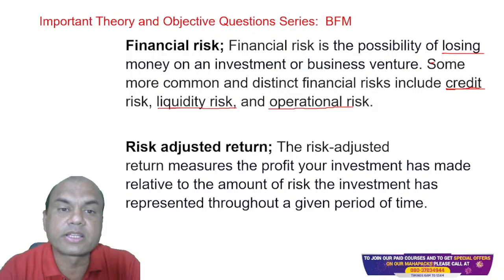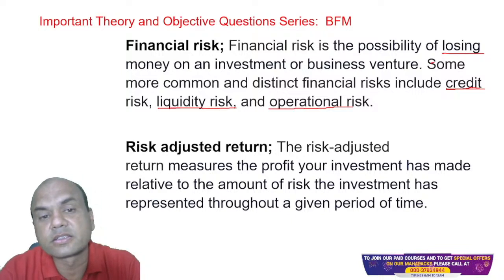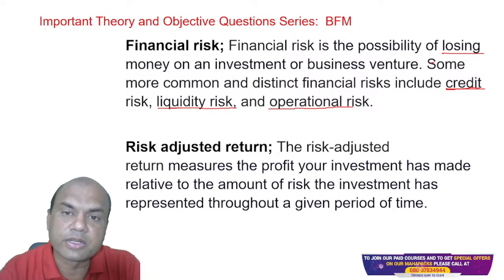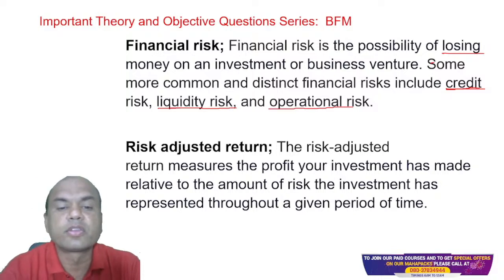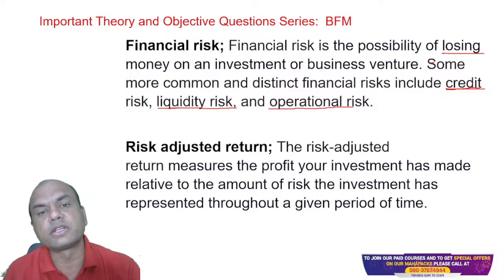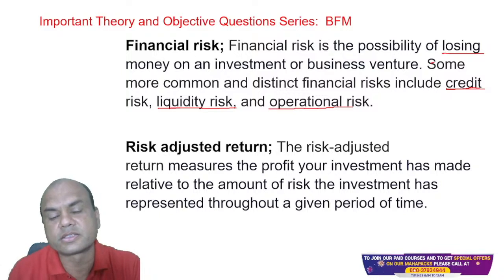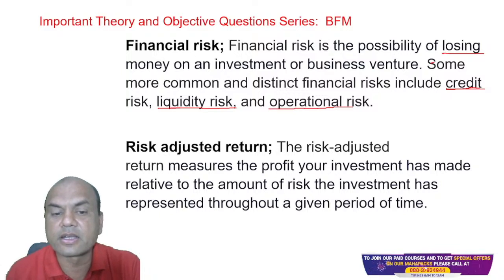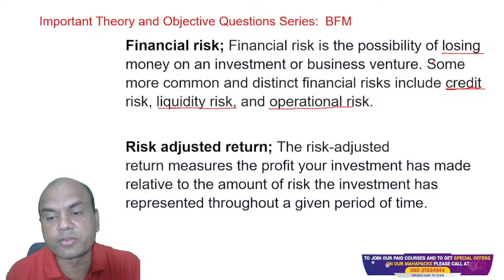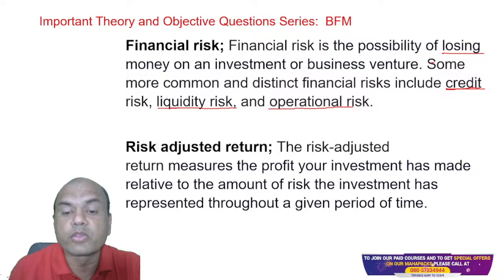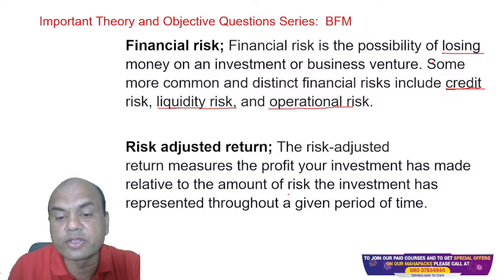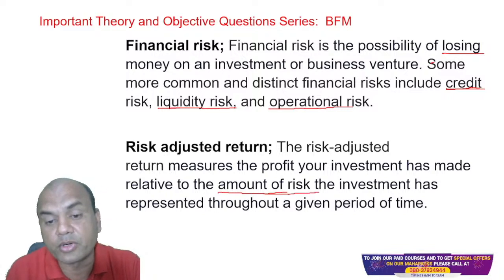Which one of the investments will carry higher risk? Investment in FD of the bank or investment in mutual fund? Obviously, isn't it mutual fund? So that's why the returns from mutual funds are called risk adjusted returns. The risk adjusted return measures the profits your investment has made relative to the amount of risk the investment has represented throughout the given period of time. So what is the risk involved in this investment? Relative to the amount of risk, that is important.